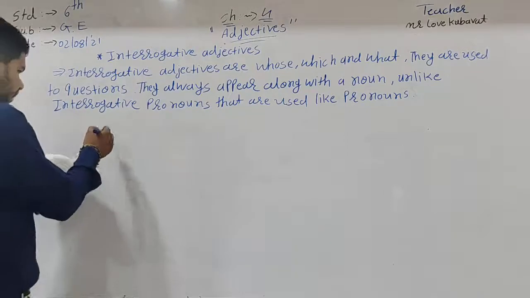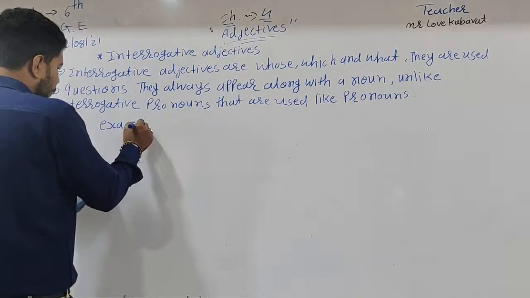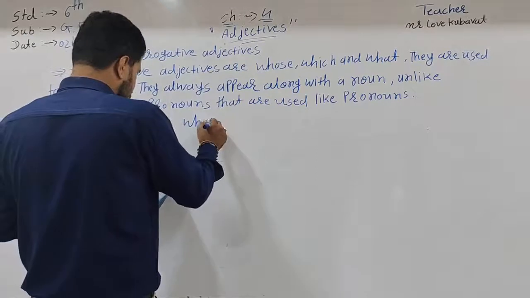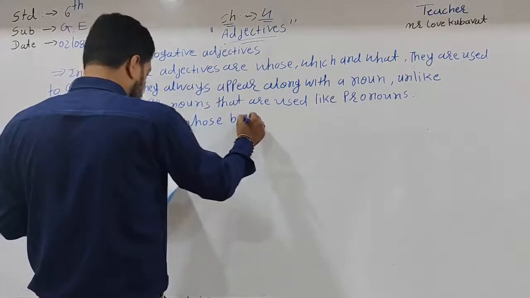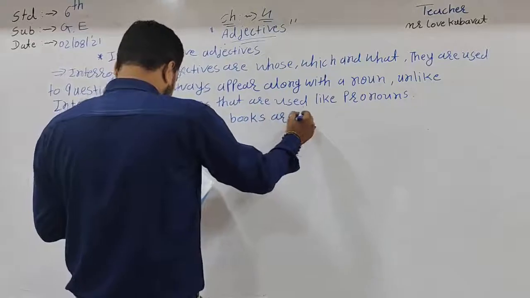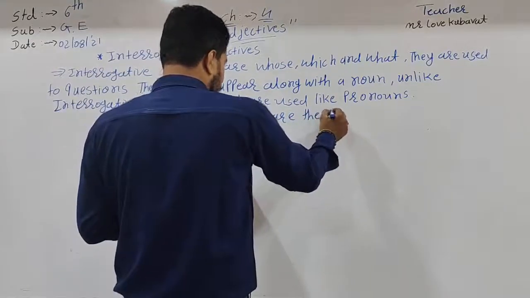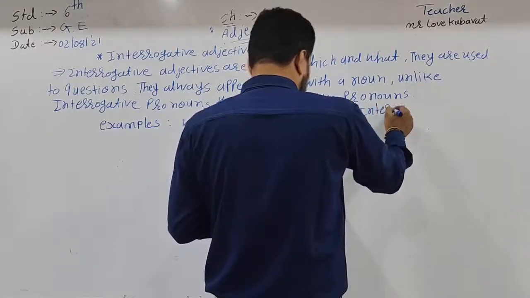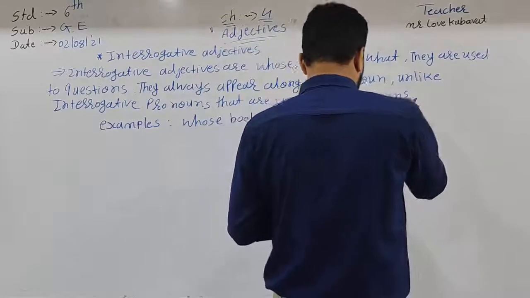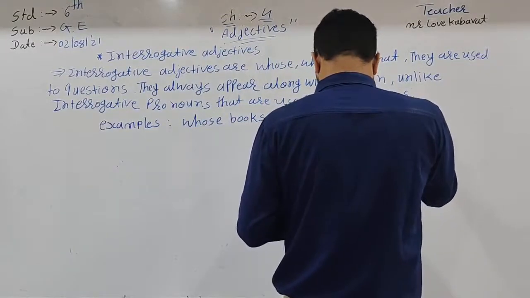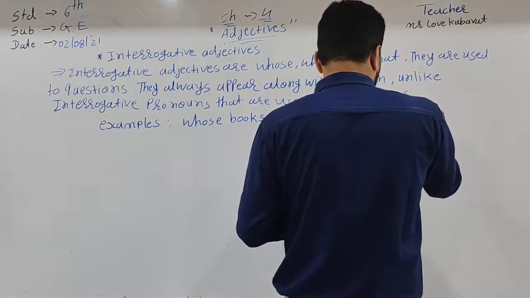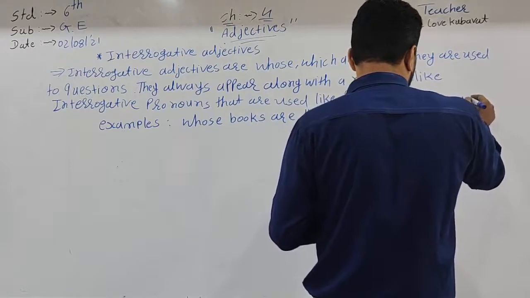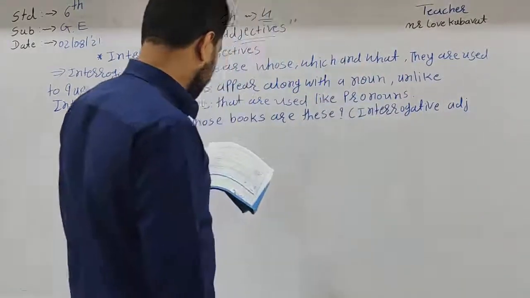For the examples, whose books are these? Whose books are these? This is an interrogative adjective.